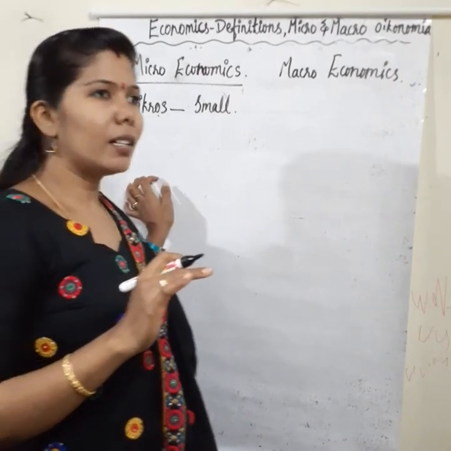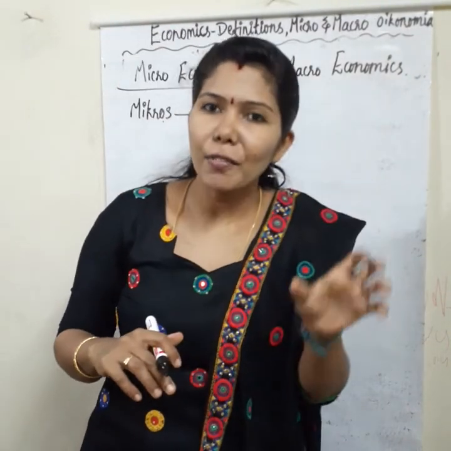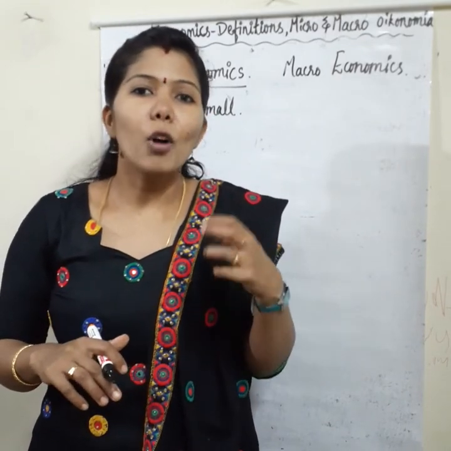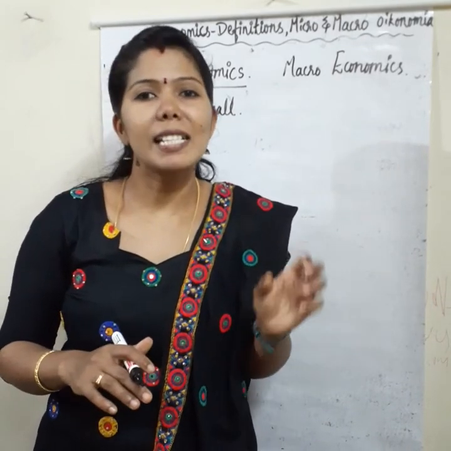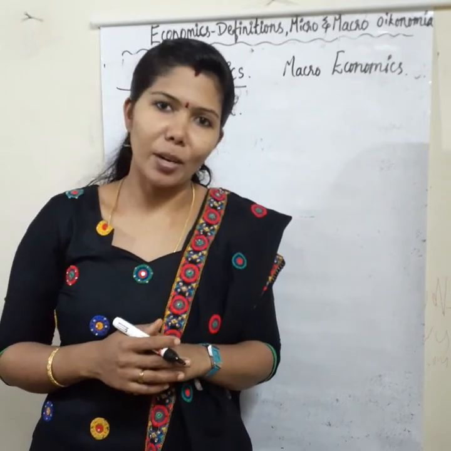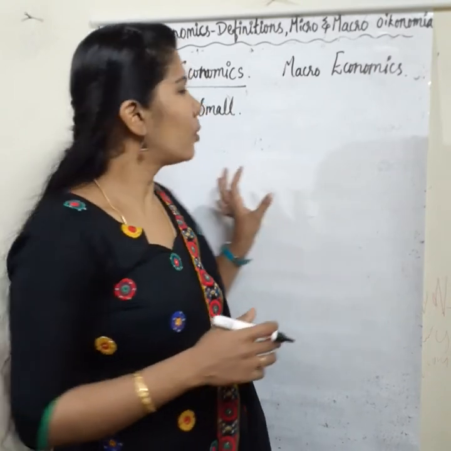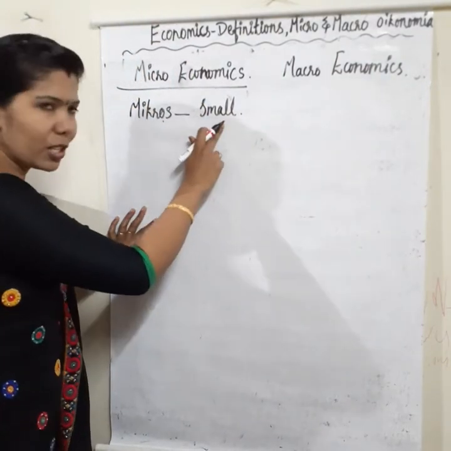The word micro is derived from the Greek word micros, which means small.